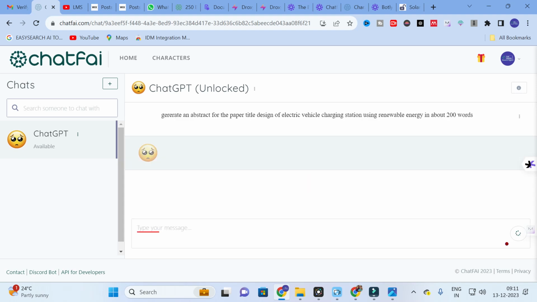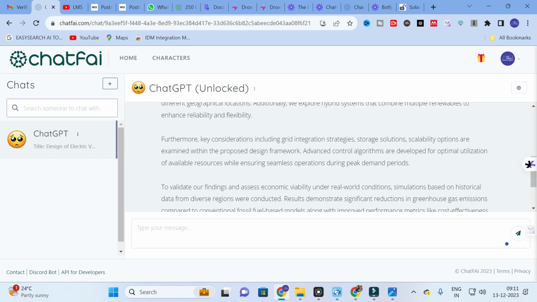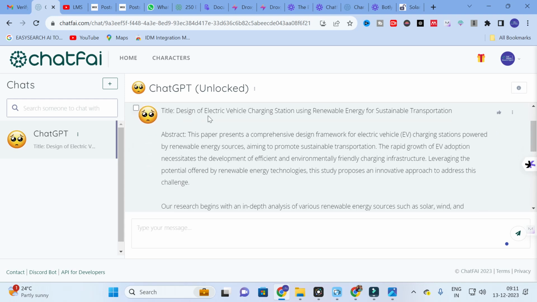I am going to give the same prompt here. So let us see how it works out. This chatbot is the same GPT trained chatbot. So here you can see the abstract is generated.